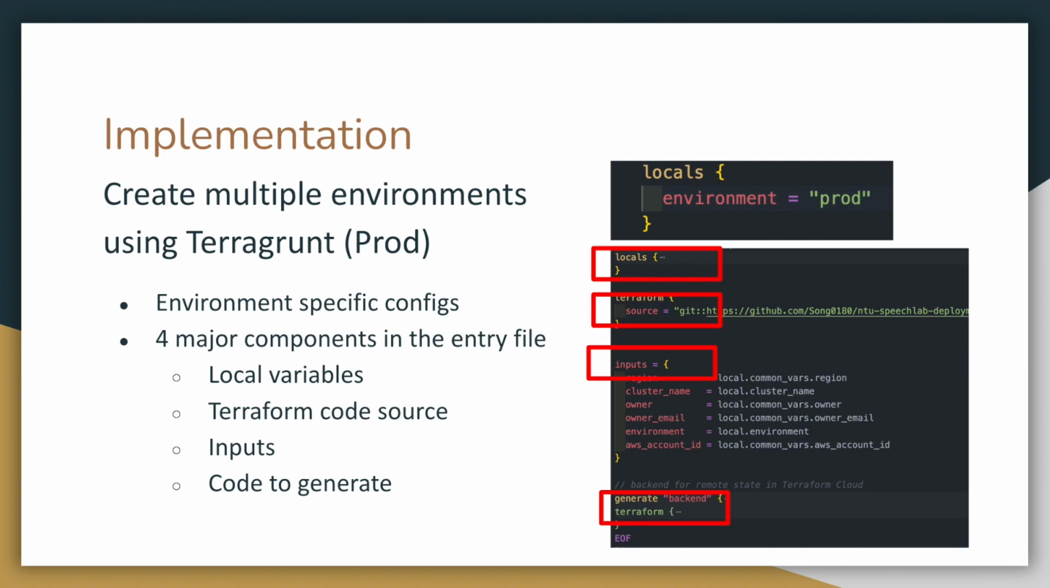We'll be creating configurations that are specific to our environment. For example, we'll create environment-specific configurations, such as the environment variable here. And in the main entry files, there are only 4 major components that we need to care about. Locals defines the local variables that we need to use in Terragrunt files. The Terraform block defines the source of our Terraform code that Terragrunt is based on. In the inputs block, we'll provide the variables that are needed by our environment. And Terragrunt also allows us to generate code automatically to avoid manual repetition. For example, we can generate the provider configuration to connect to our Terraform Cloud workspace.